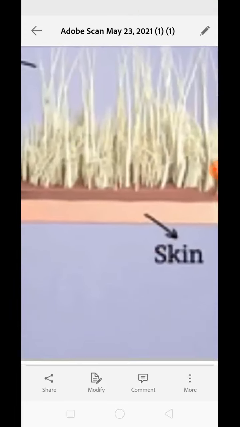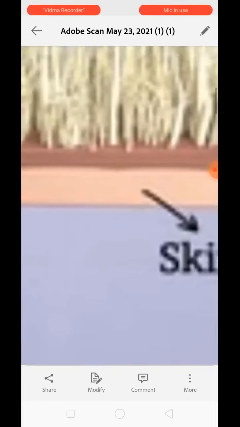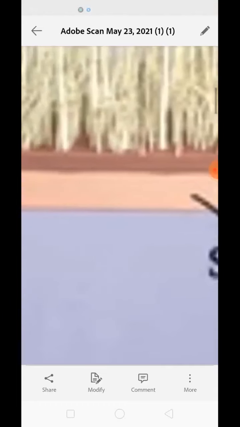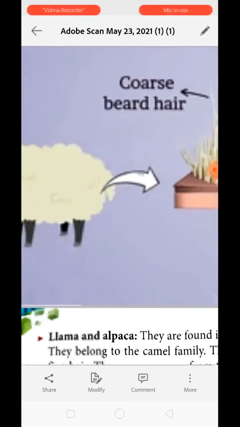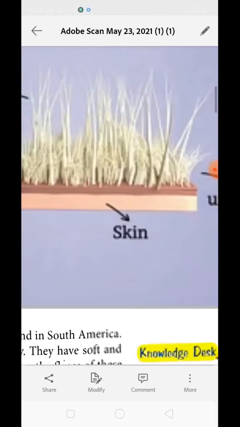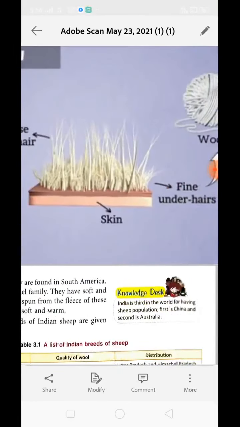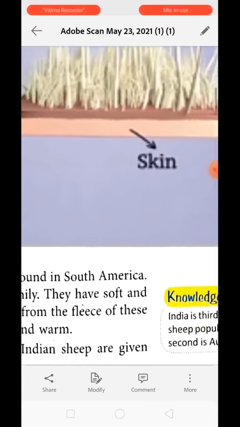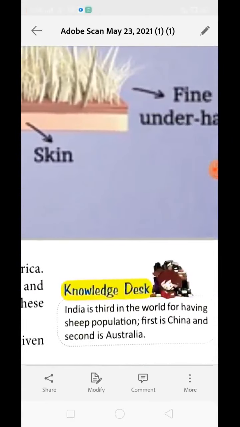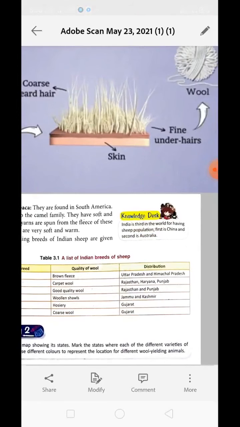Now see the lower part, it is dense and not damaged, and soft to touch. This fiber is known as underhair. This is called fine underhair. This underhair part is used to prepare the wool, or to prepare the woolen cloth.